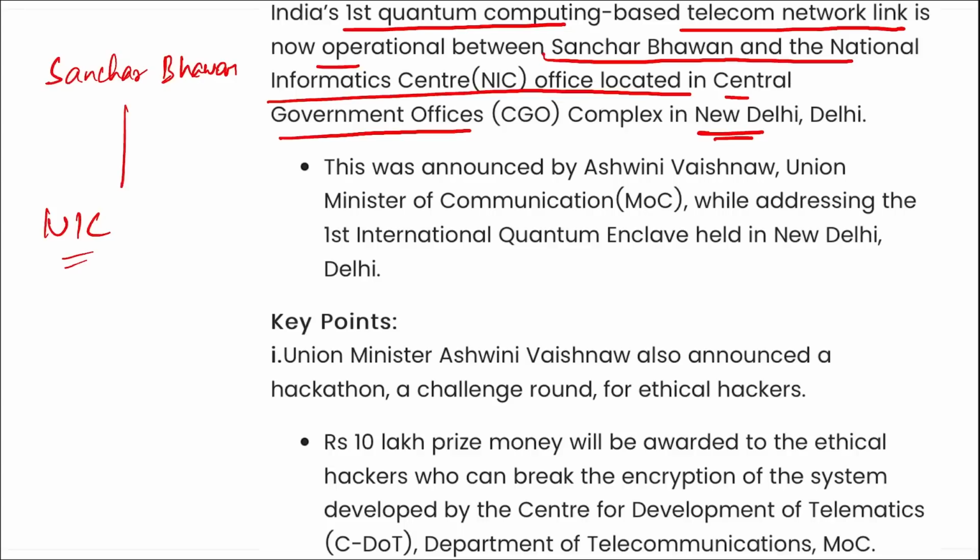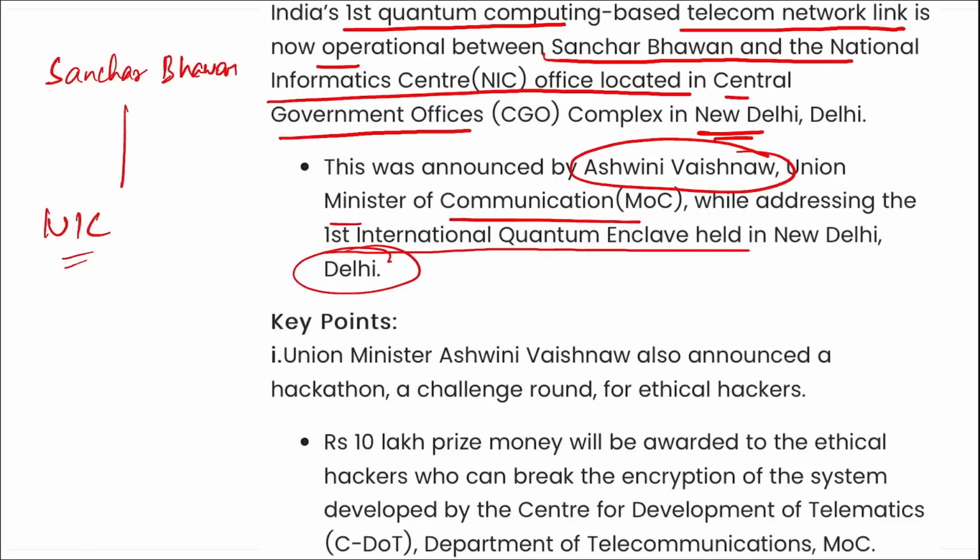Right. This was announced that the first quantum computing based telecom network link is now operational. This was announced by Ashwini Vaishnav, who is our Union Minister of Communication, during a conference on the first international quantum enclave that was being held in New Delhi.